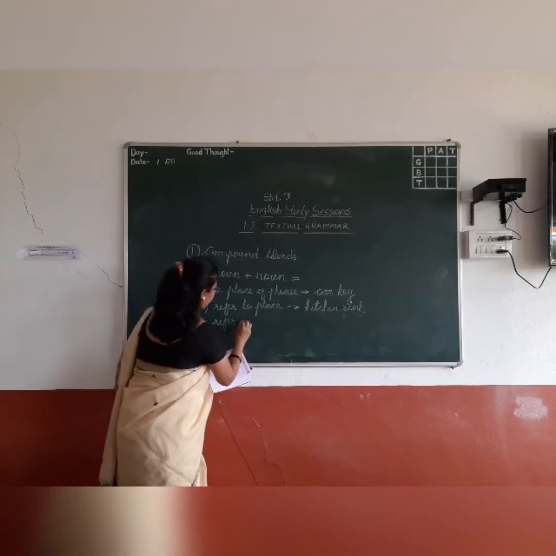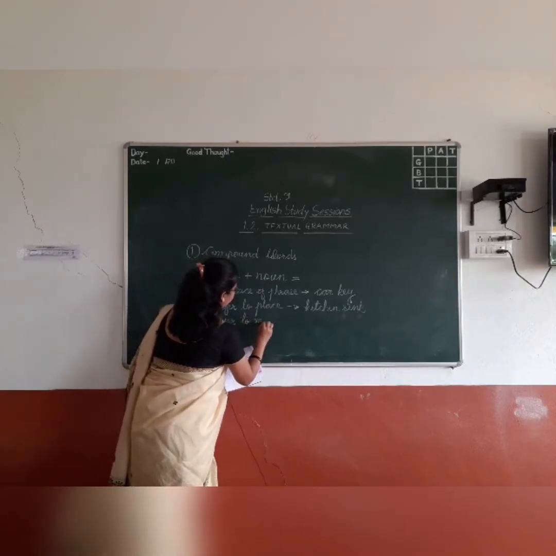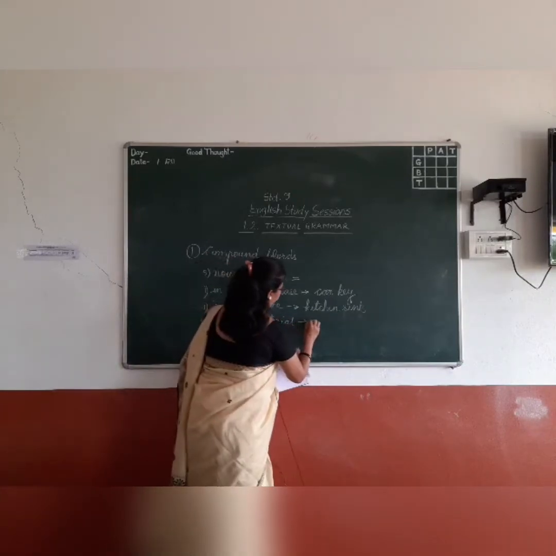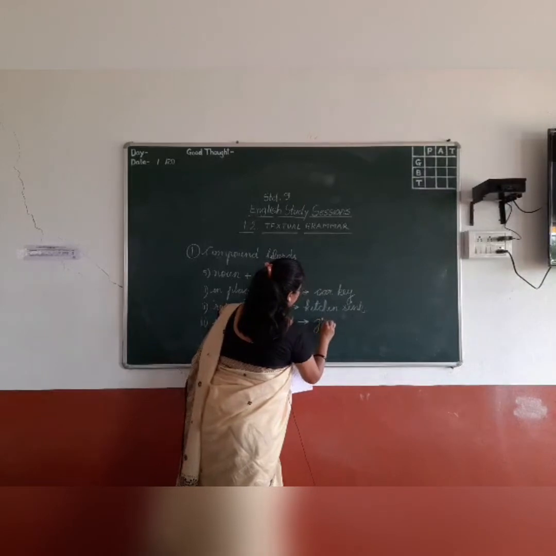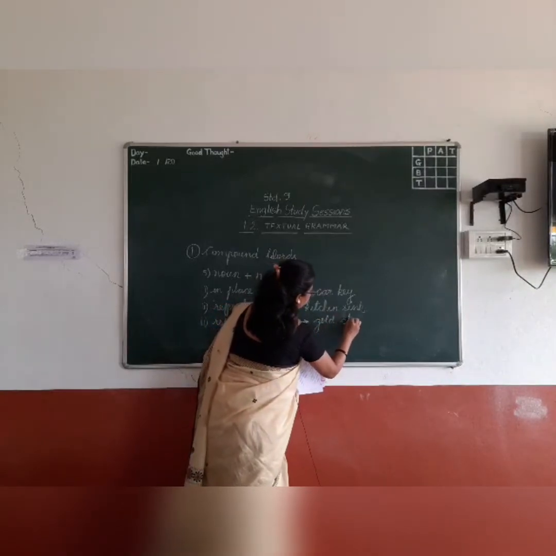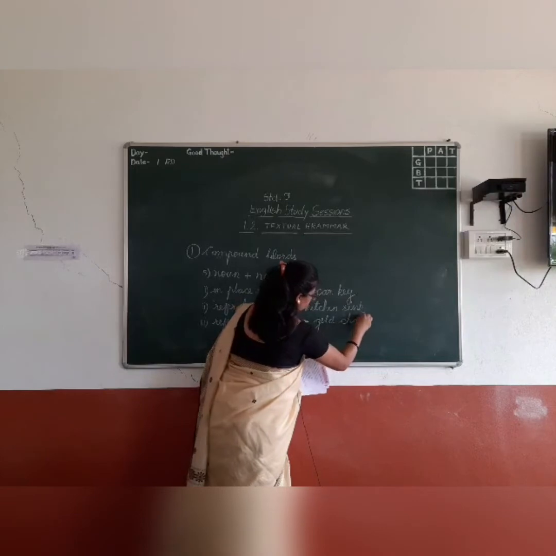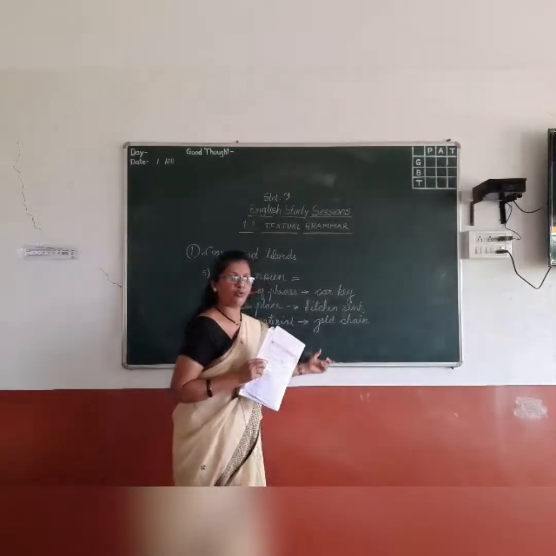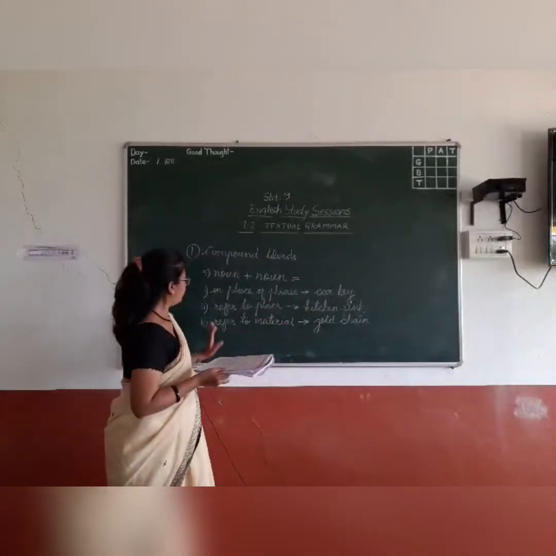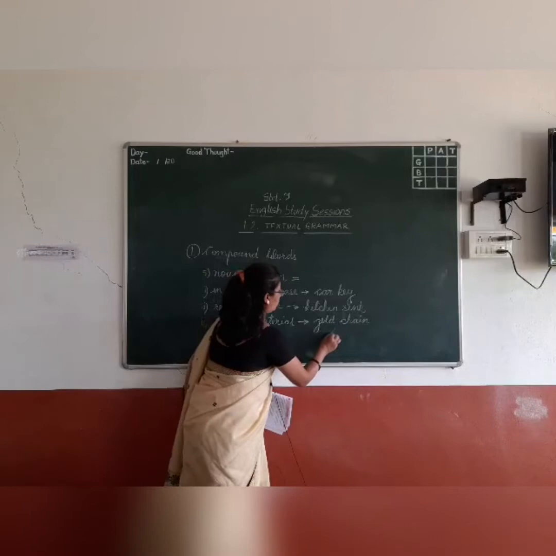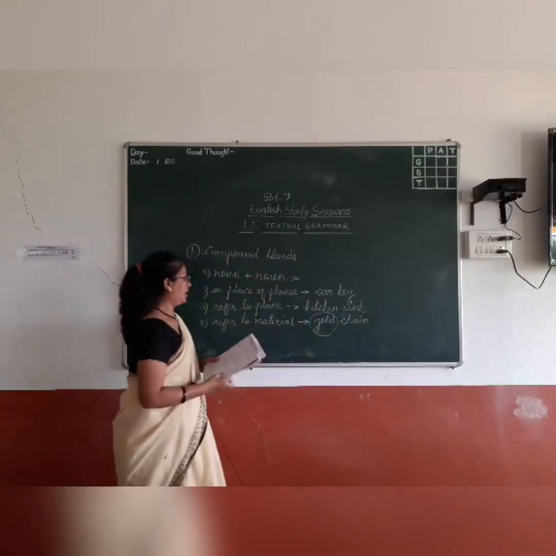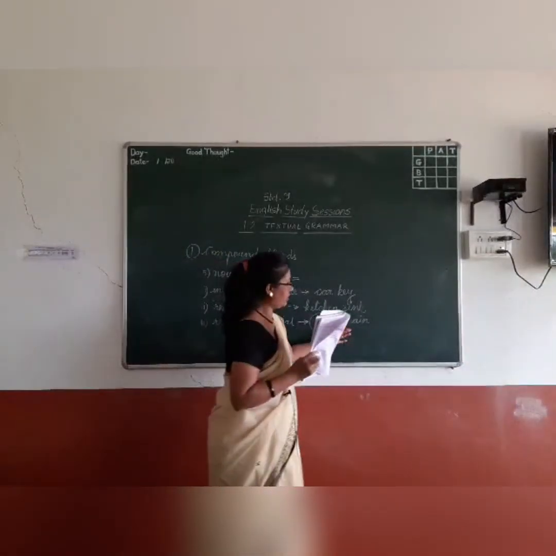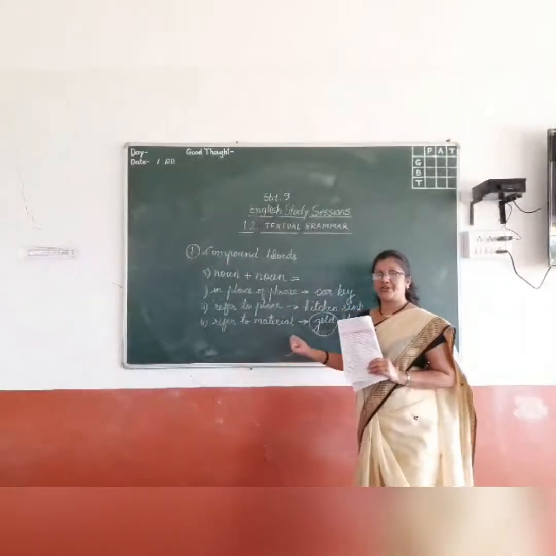This combination refers to material. And what is it? See here. Again, tell me which style of writing? Open, with a gap between two words. Open style of writing: gold chain. Now see here, this gold is material. The first word refers to material and the second word tells us what is made from that material.